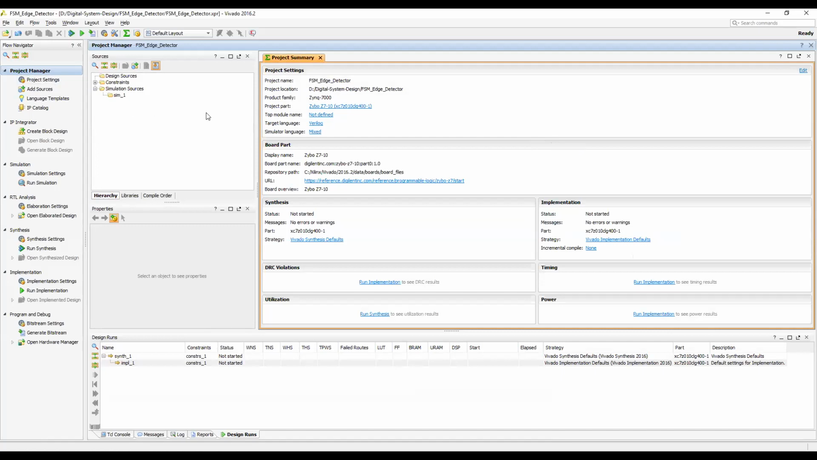Make sure you have the diagram in front of you, because I'll be switching between my book and Vivado. You can see Vivado, but you can't see the book. So make sure you have this diagram open somewhere.